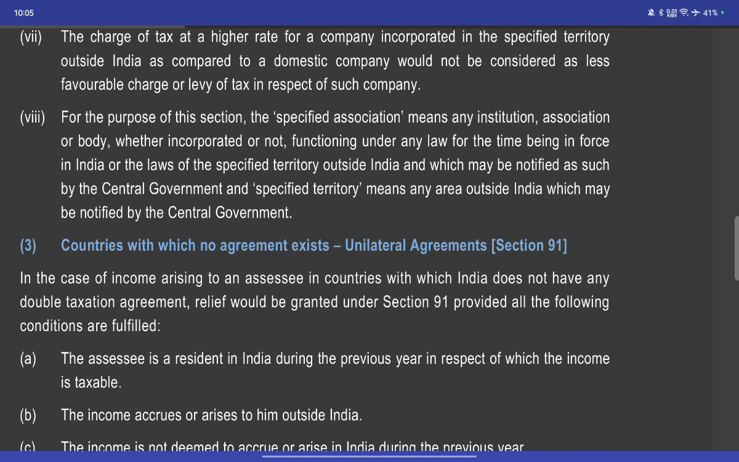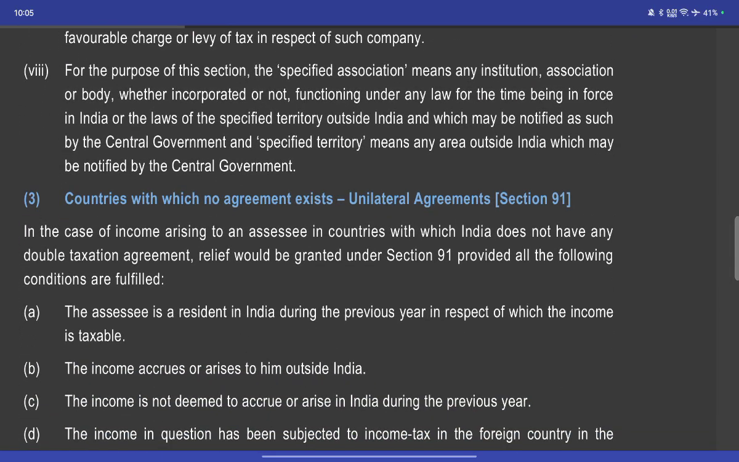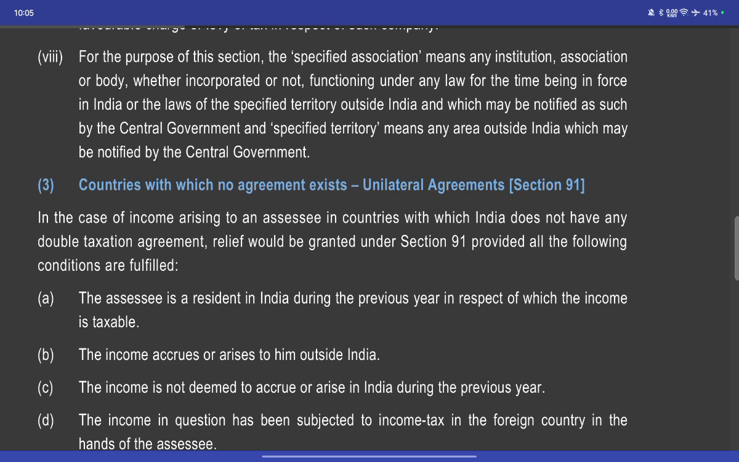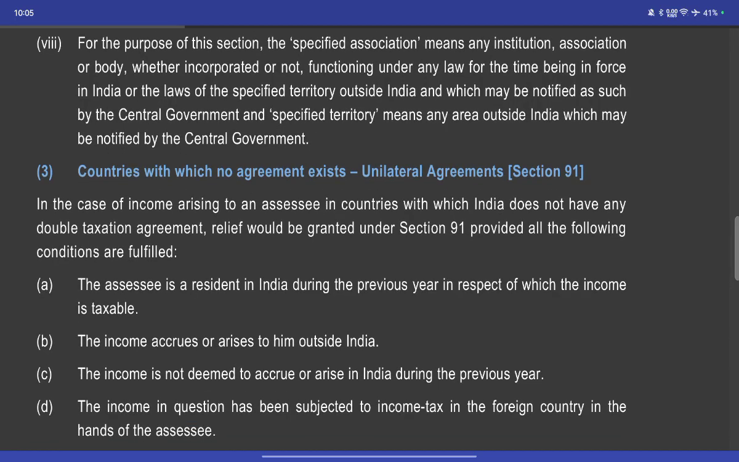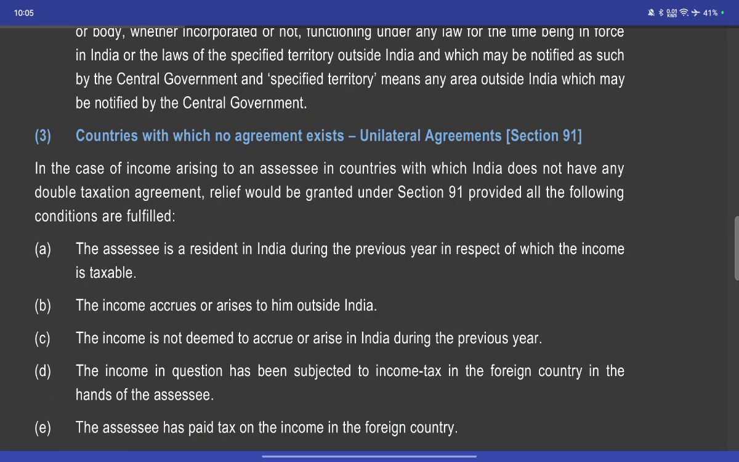For the purpose of these sections, a specified association means an institution, association, or body, whether incorporated or not, functioning under any law for the time being in force in India. A specified territory means an area outside India which may be notified by the Central Government. Now, countries with which no agreement exists.